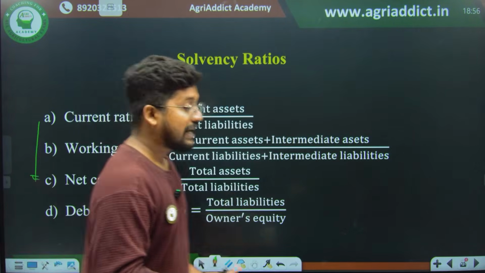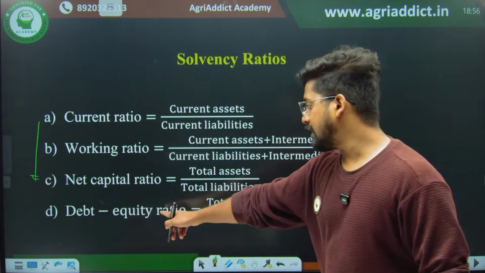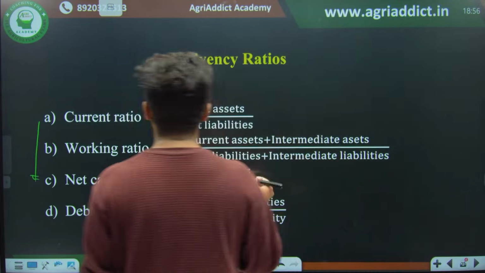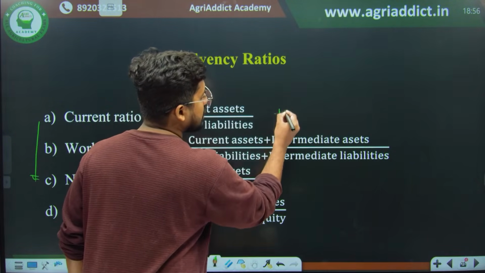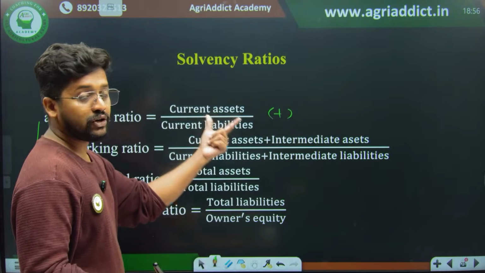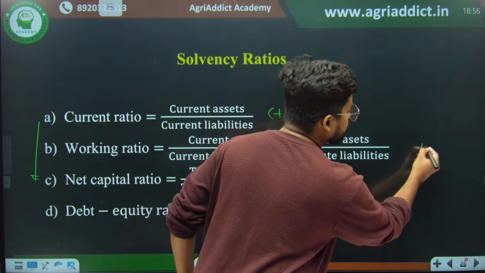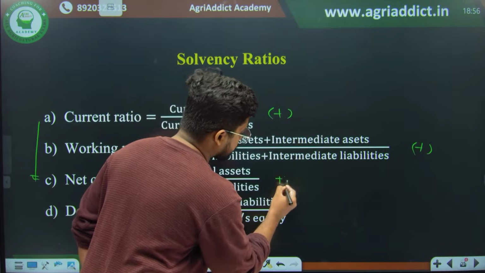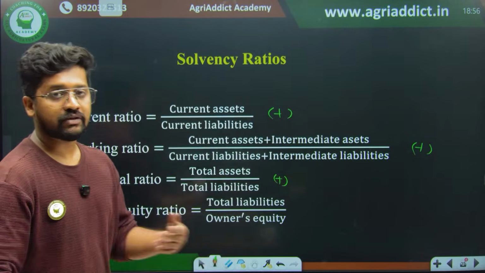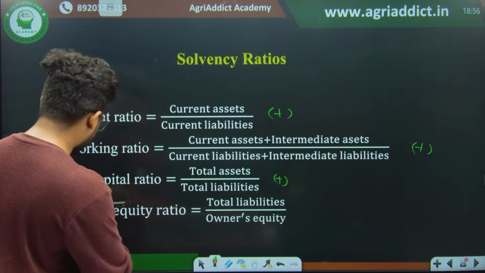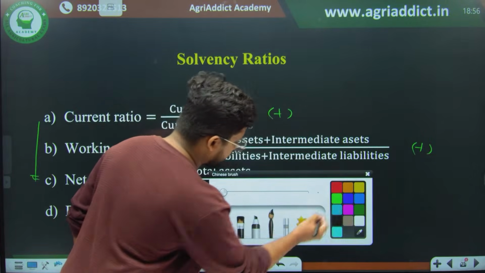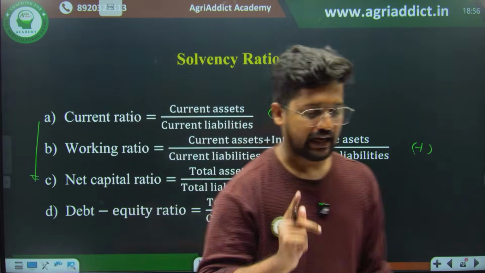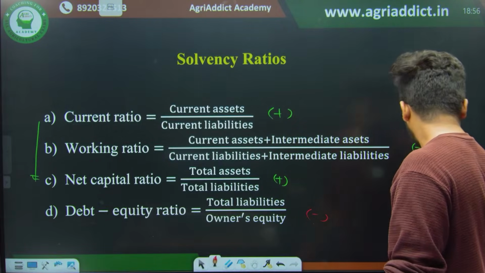So therefore, the lesser the value of the debt equity ratio, the more will be the efficiency. Always remember that for the current ratio, the more the value, the more the efficiency. Intermediate ratio, more value, more efficiency. Net capital ratio, more the value, more will be the efficiency. But in the case of the debt equity ratio, it is actually a negative indicator, where lesser value means more efficiency. That is the thing that you have to understand here.